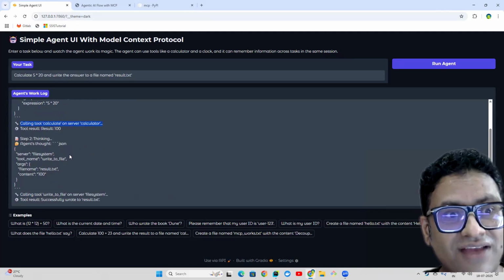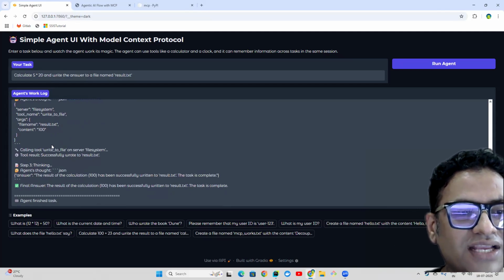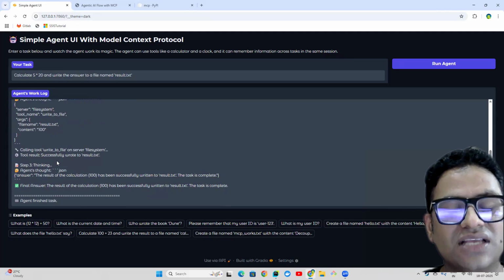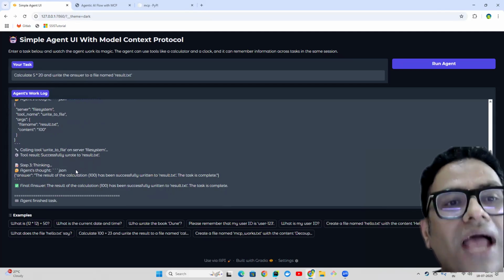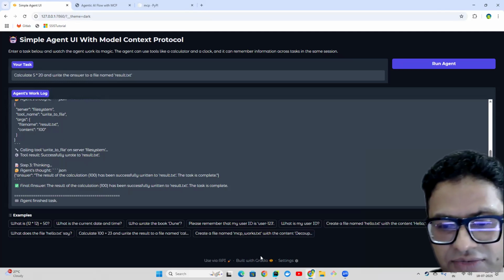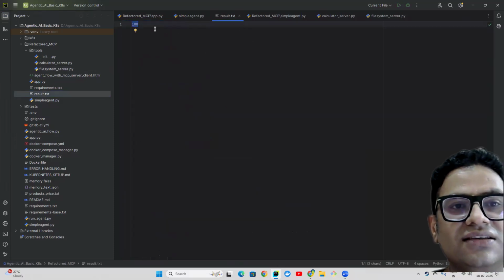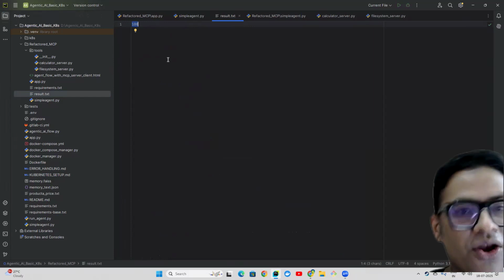And then when it tries to do the next activity, it sees the first activity has been done. Now it again tries to see which tool to execute next. And this is how the complete task is being executed autonomously and we don't have to do anything, right? So now it has to generate this result.txt file. We can quickly check whether the result.txt is created. So we can see it's created and the response is 100, and that is what we are expecting.